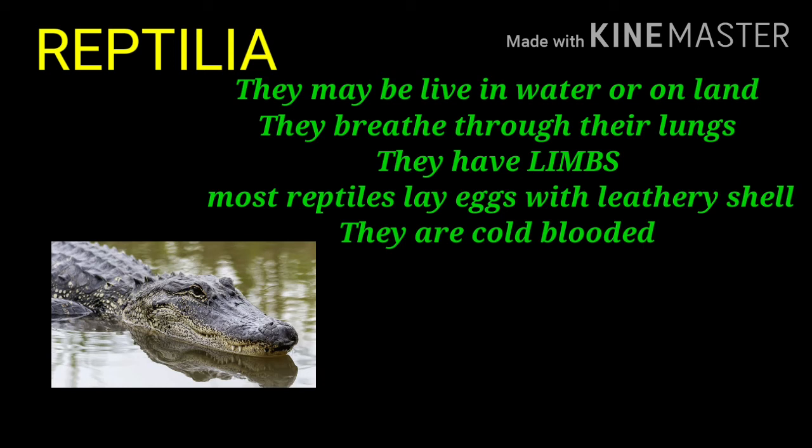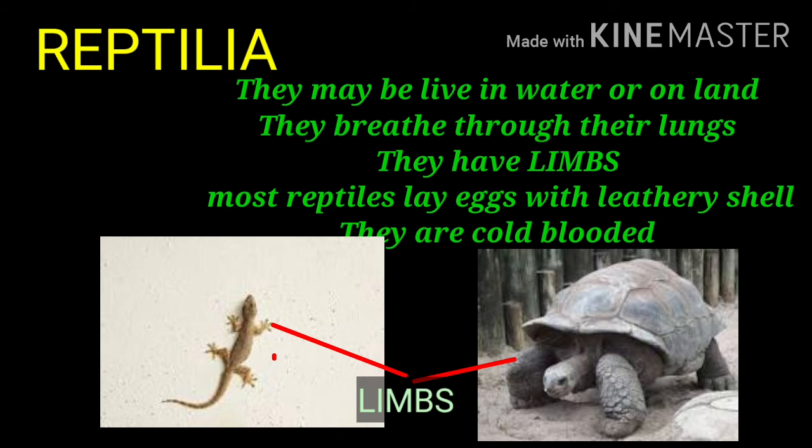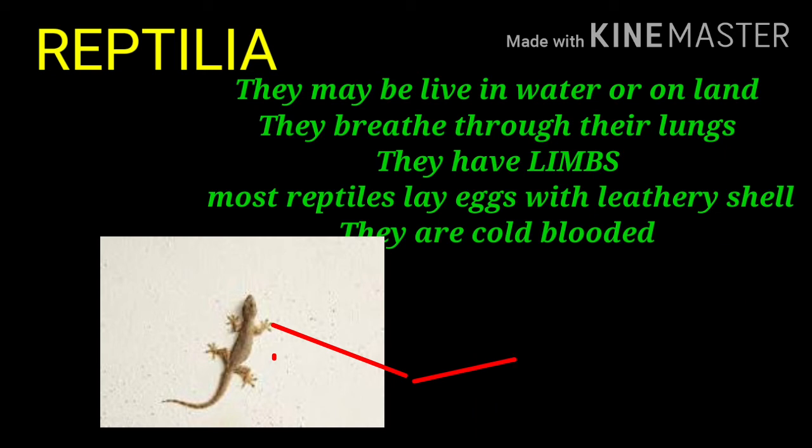In this case, the difference between reptiles and amphibians is that amphibians spend the early part of their life in water and the rest on land. But reptiles may be aquatic or terrestrial, living on land or in water. They have limbs, such as lizards, crocodiles and turtles, and use these limbs to walk or swim. While snakes use the large scales under their body to crawl along the ground.